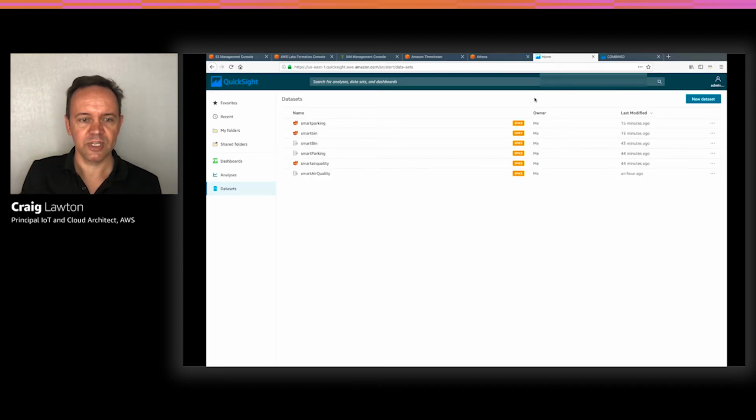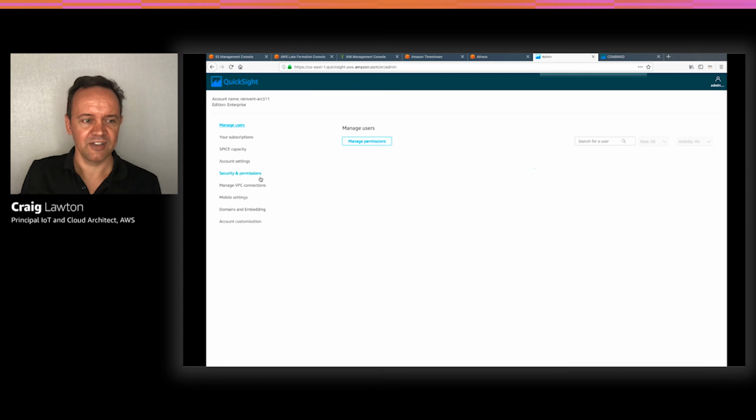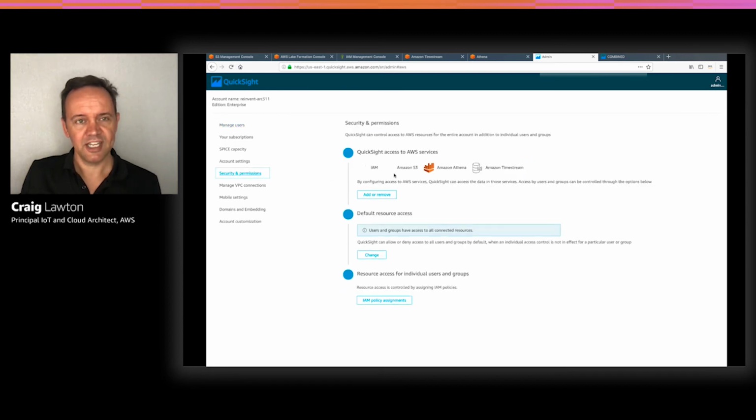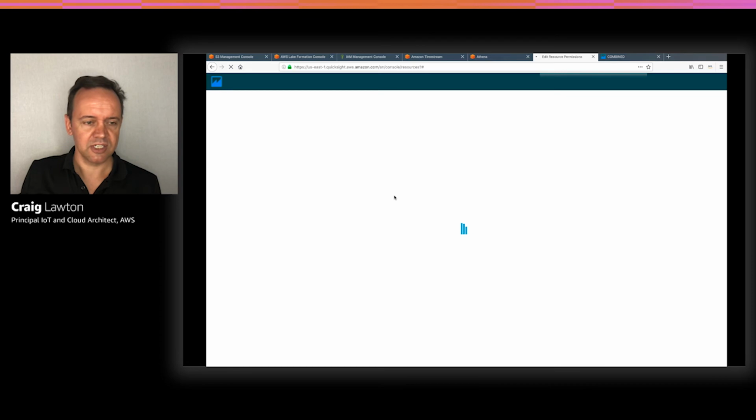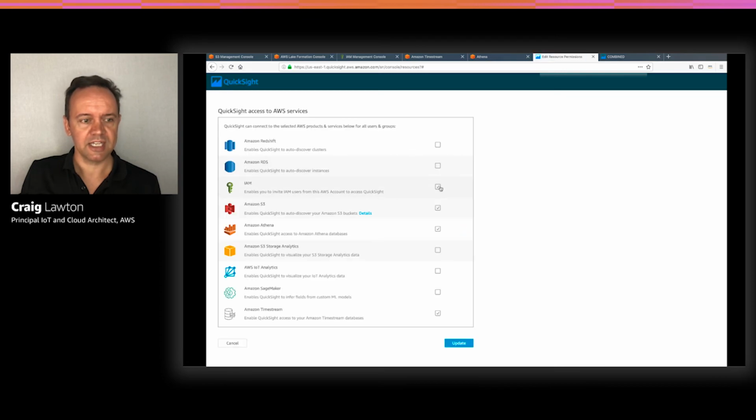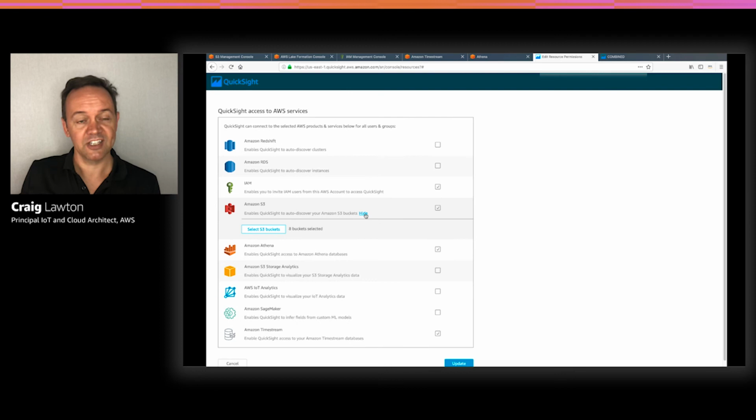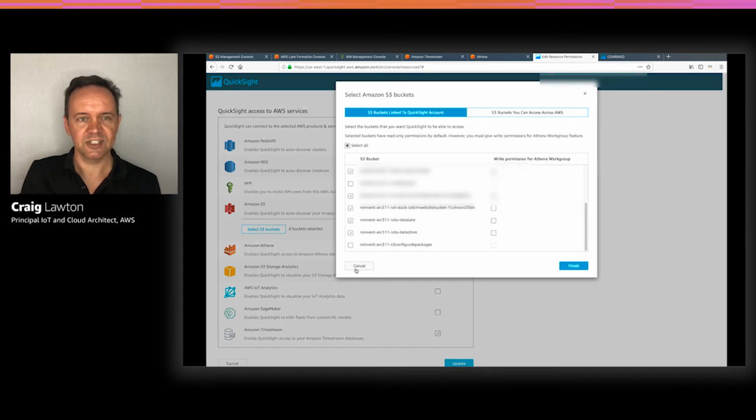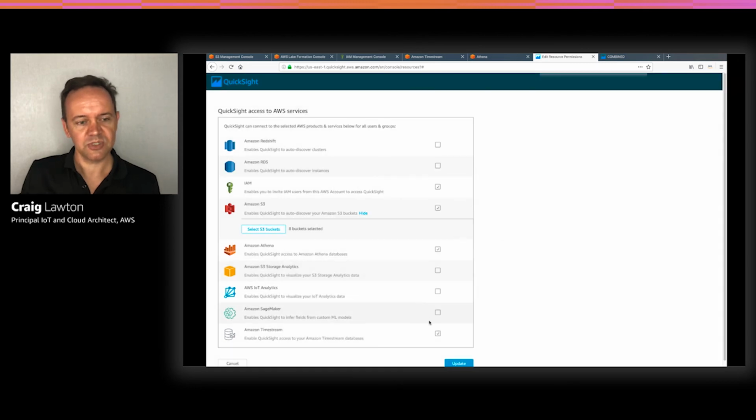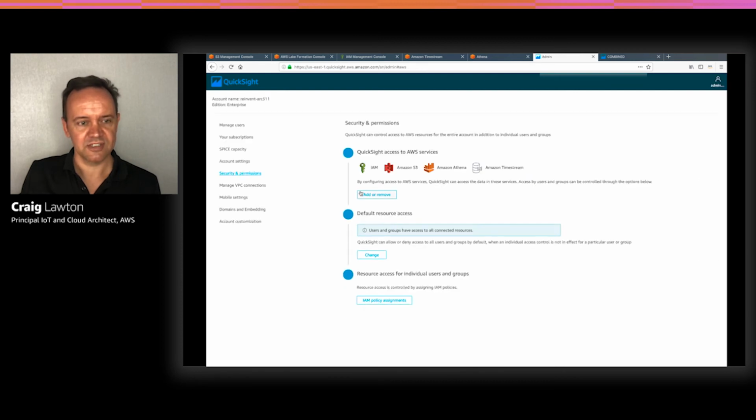Firstly, QuickSight itself needs to be able to access the underlying AWS services. You go to Manage QuickSight, and then on the left, Security and Permissions. Here you can select which services you access and also which S3 buckets you need access to. In the QuickSight Security and Permissions, you'll see that we've clicked Access to Athena, and you can see S3, and you can actually select the buckets that it has access to, and you can see that we've clicked Access to our analytics data store. And you can also see that we've checked Timestream. So QuickSight can access the underlying services.